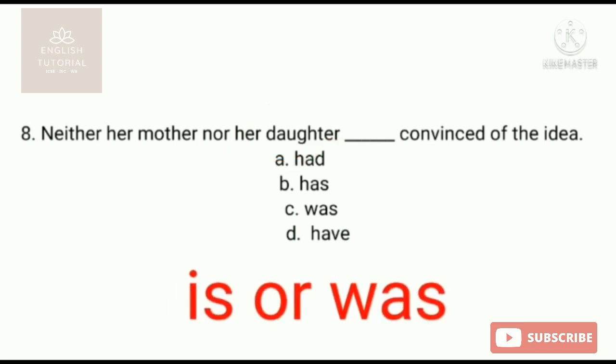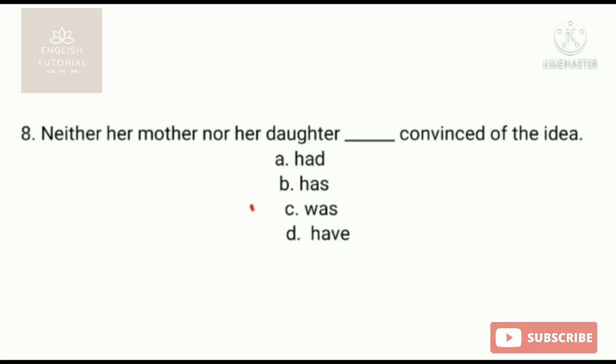Is in present, was in past tense. So is is not present in the options given, so was will be here in the blank place. Her daughter is the singular one, that's why was is the correct answer. We are convinced that the past participle form is in passive sense.